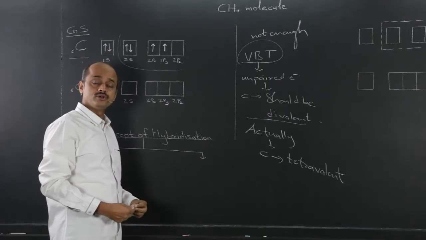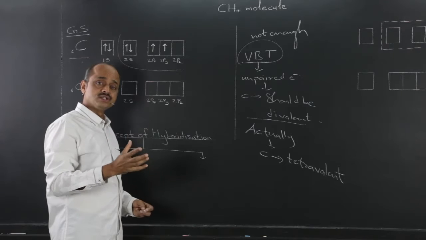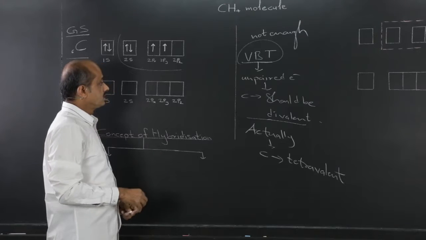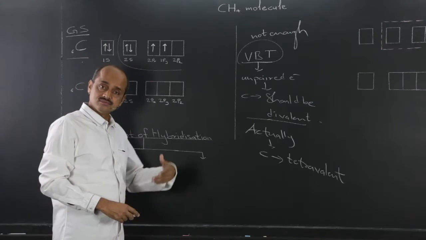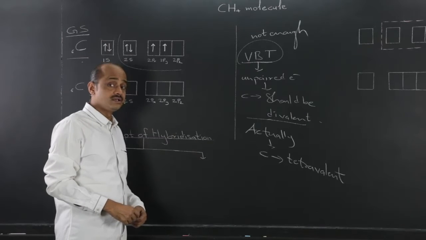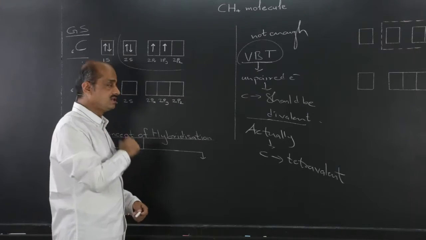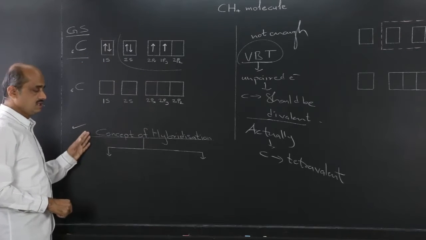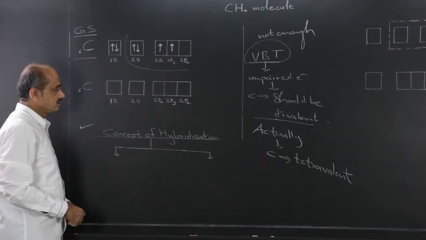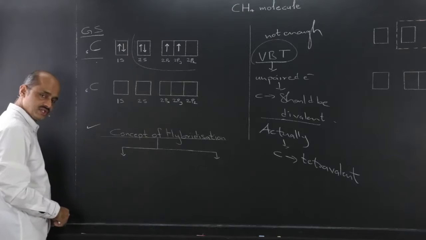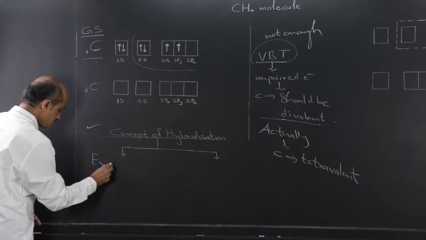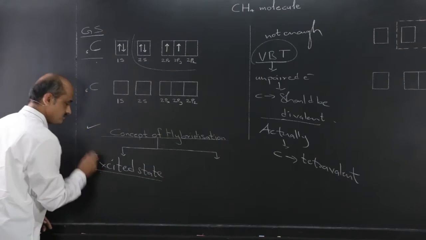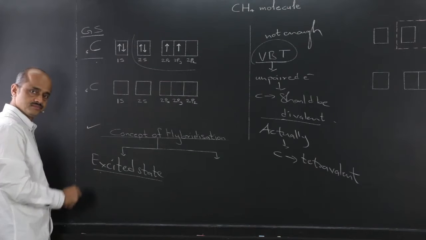And in future, we are also going to consider that valence bond theory is not enough to explain the geometry and bond angle also. Hence, some further additional theory is required, and that theory is nothing but the concept of hybridization. In the concept of hybridization, there are 2 parts. First is the formation of excited state. We will focus first on this.